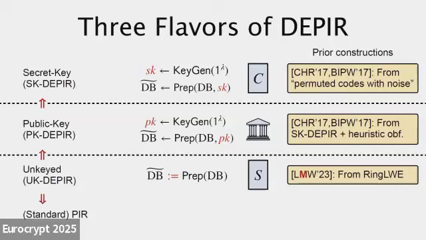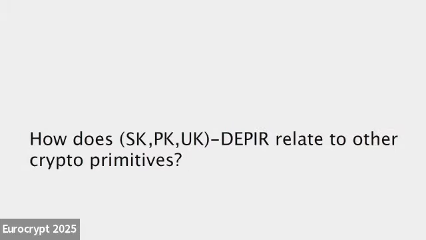And notably, standard PIR is clearly a Cryptomania object, and in turn implies OT and many aspects of public key cryptography, right? And so this motivates the central question of this work, which is how do these various DPIR primitives fit in against the rest of the crypto canon? We know things about unkeyed DPIR, but we don't know about these other two objects. And importantly, as you might guess based on the title of this work, this is a lower bound talk. And so our focus is going to be on the weakest version, so that our lower bounds are stronger. So for the rest of this talk, we're going to be focusing on secret key DPIR.